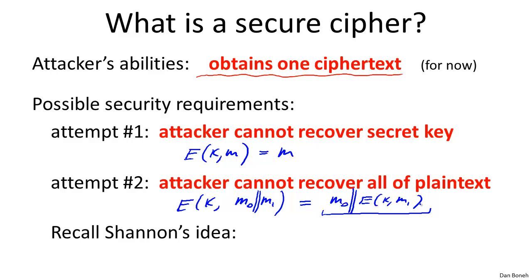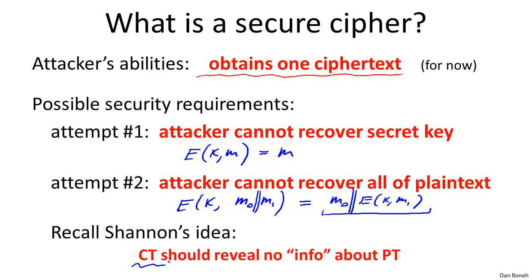Of course, we already know the solution to this, and we talked about Shannon's definition of security, perfect secrecy. Shannon's idea was that when the attacker intercepts a ciphertext, he should learn absolutely no information about the plaintext. He shouldn't even learn one bit about the plaintext, or even be able to predict a little bit about a bit of the plaintext. Absolutely no information about the plaintext.